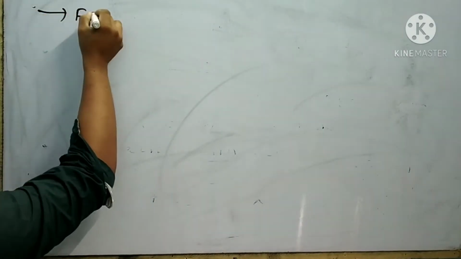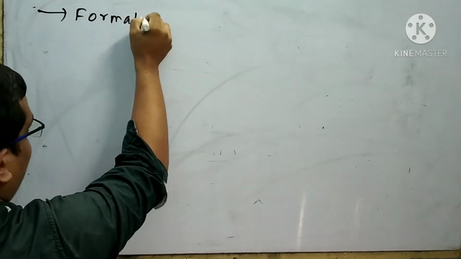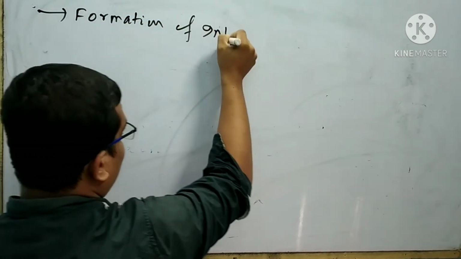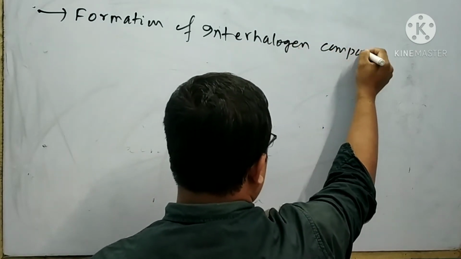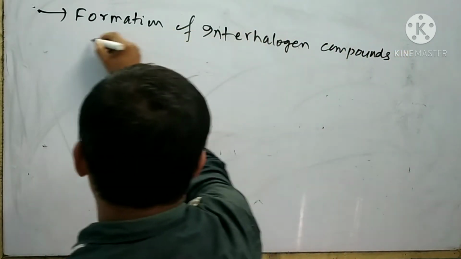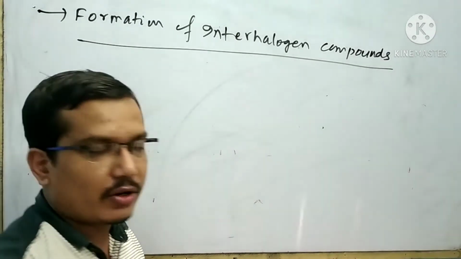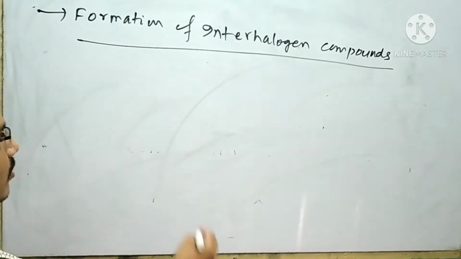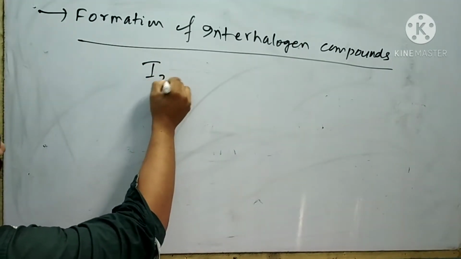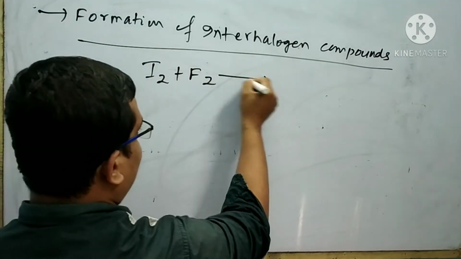Next chemical property is formation of interhalogen compounds. All the halogen elements react with each other to form interhalogen compounds. I can write a reaction: I2 plus F2 at 228.